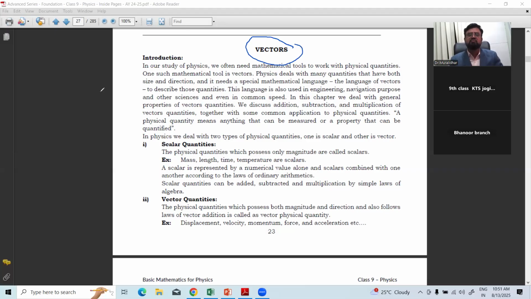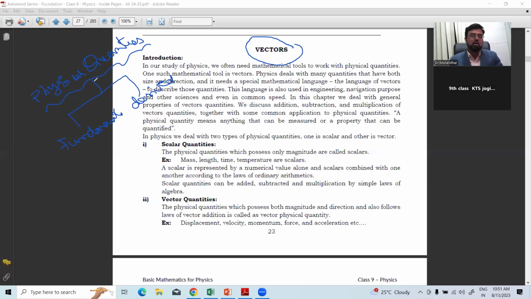Because all physical quantities, as we learned in lower classes, are quantities which can be measured. The quantities which can be measured are called physical quantities, which are mainly classified into 2 categories: fundamental physical quantities and derived physical quantities.